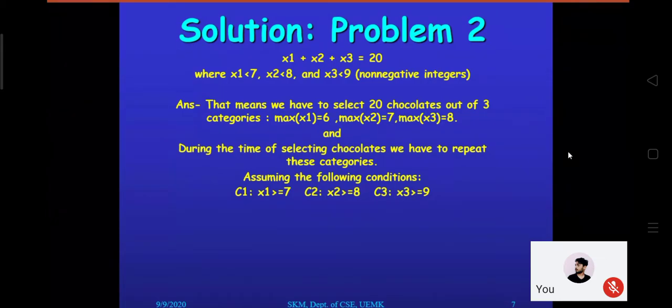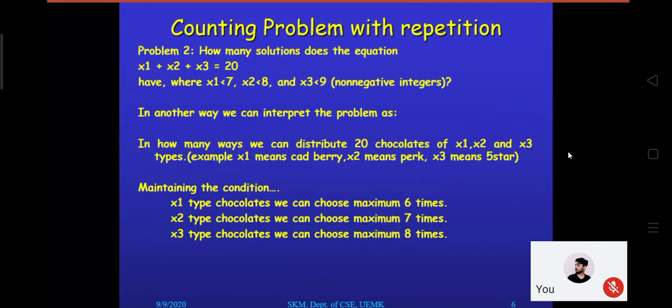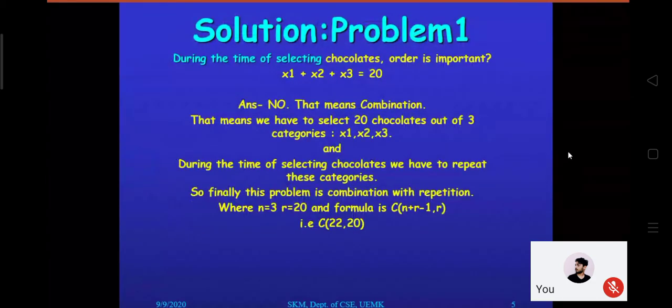Okay, that is not the approach. Fine, try again. The total solution we have actually done already. Look carefully. Whenever there was no condition attached to this problem, the question was to distribute 20 among 3 categories.